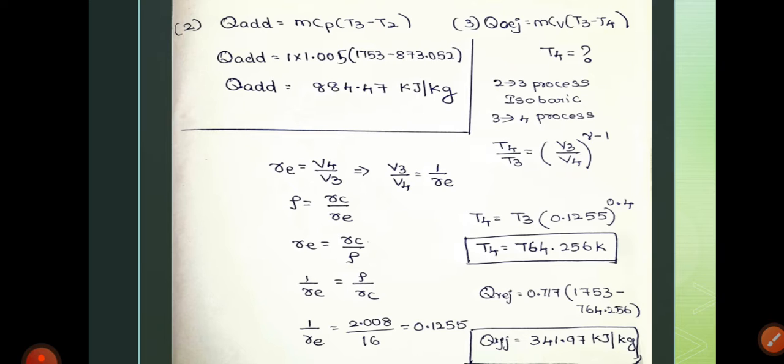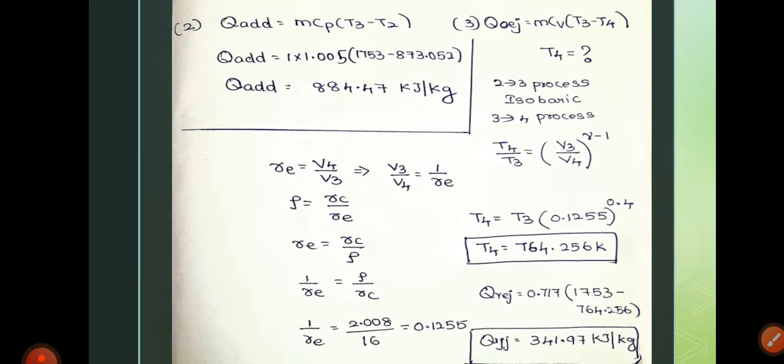Here we want the inverse of Re, so 1 by Re is 0.1255 to the power 0.4. So we find the value of T4 as 764.256 Kelvin. Using that value we find Q added.